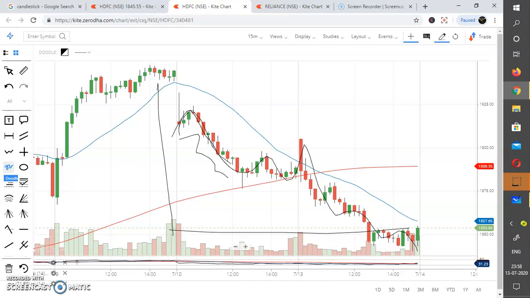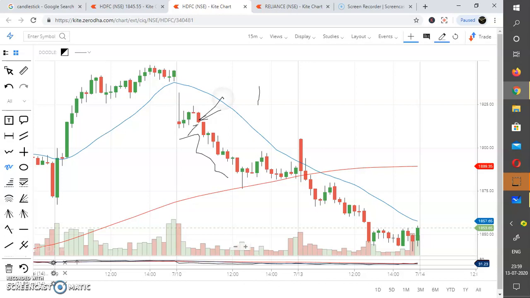The price moves like this, and this is the representation of the candle. Let me clear this. So if you see, this is the body, and the line you see below is a shadow.